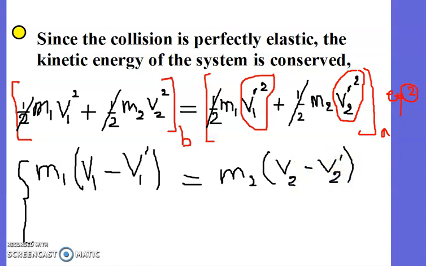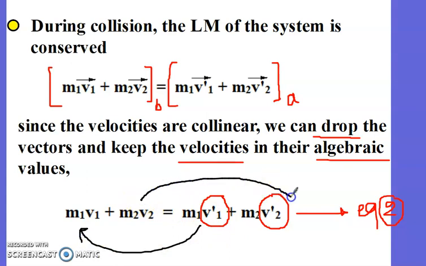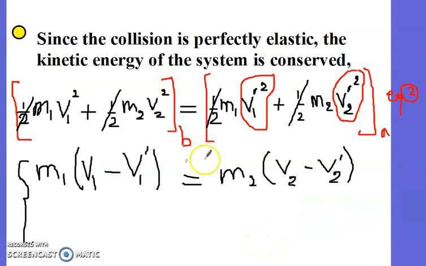This is equation 1. I just rearranged equation 1. Look here: M1, take this to the other side before the equal sign, and M2 V2, put it here. Take M1 as a common factor, and on the right side take M2 as a common factor. Okay, any problem? So this is equation 1.